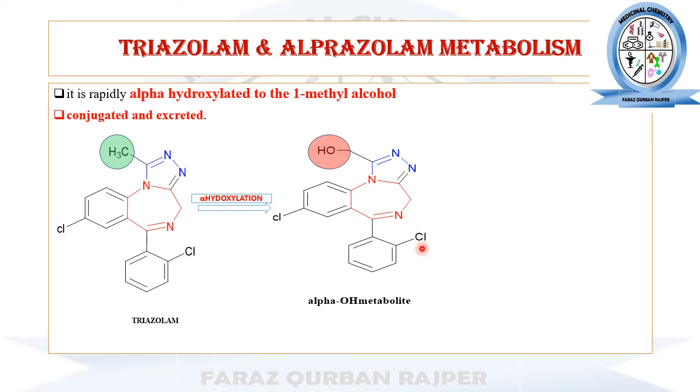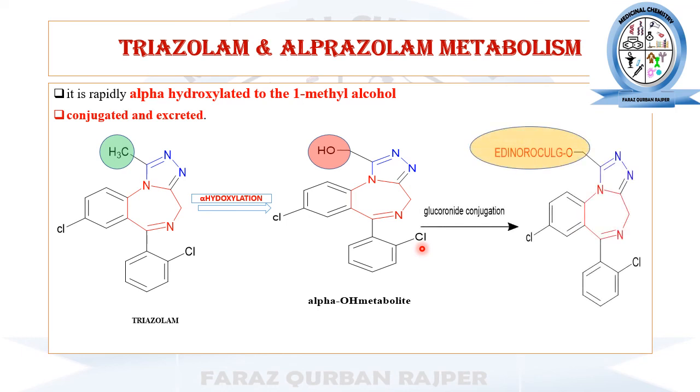In the next step of its metabolism, the conjugation will occur at this hydroxyl group and its O-glucuronide conjugate will be formed. These O-glucuronide conjugates are usually highly polar in nature.